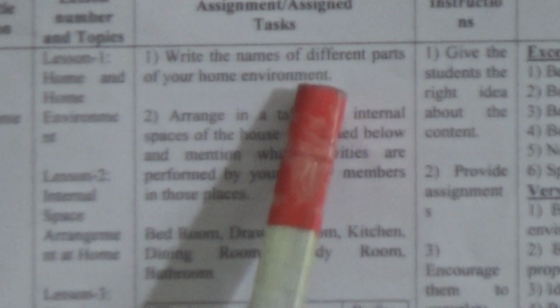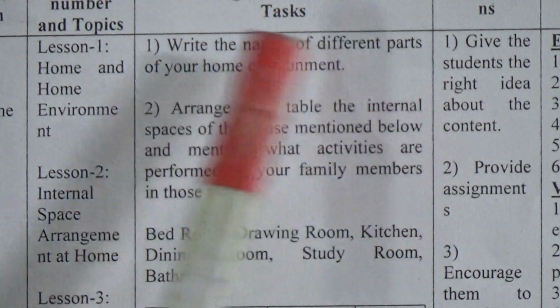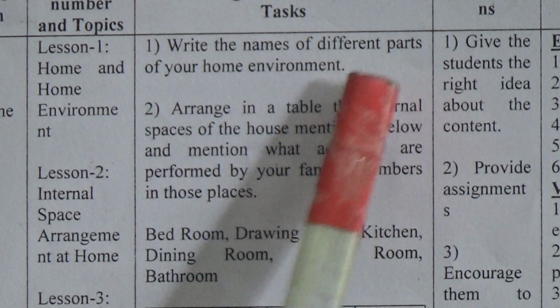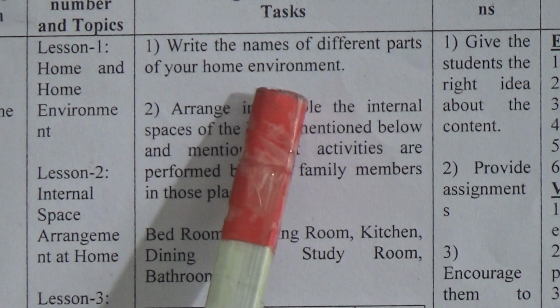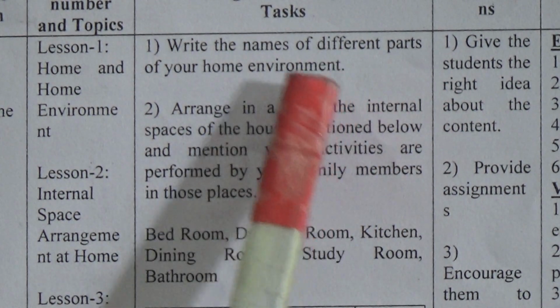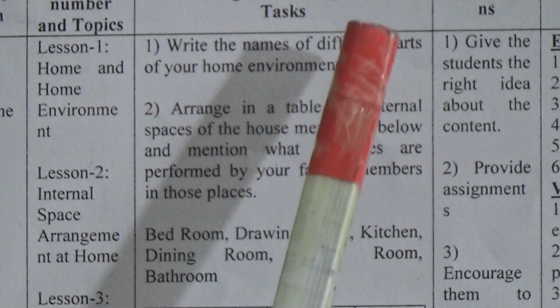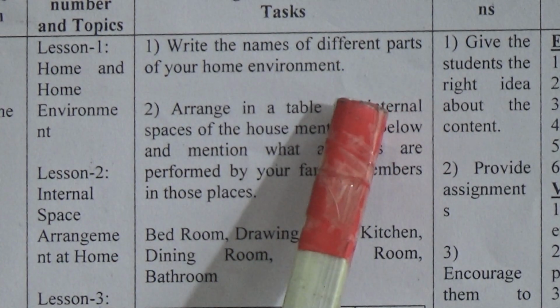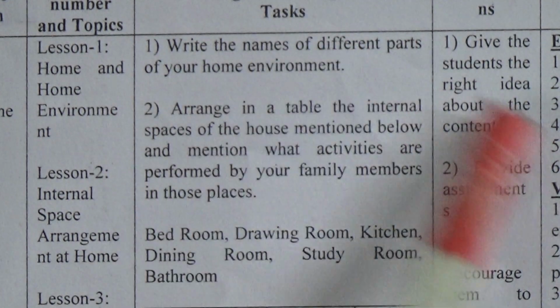Student, we know that home is a place where we live in, and home is every child's first environmental place, and it includes all internal and external parts of home. So student, here are different parts in your home. That means for example, veranda, different rooms, dining room, bedroom, kitchen, study room, bathroom, and courtyard, roof, etc. So you have to write serially.